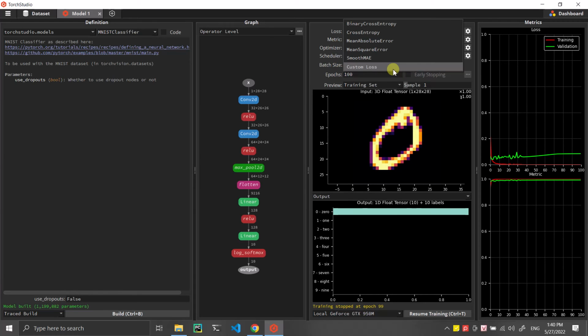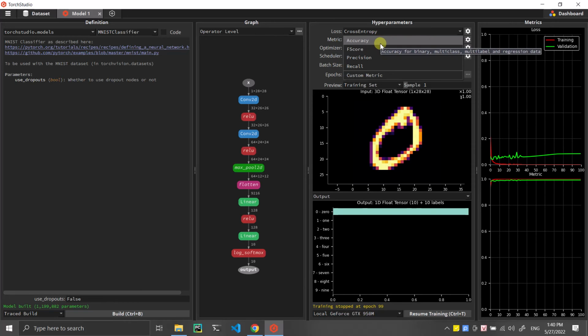For example, YOLO has three losses for multitask learning. Here we have a simple task, so we use the cross entropy. For the metric, we can use precision, recall, F1 score, accuracy, or we can customize the metric, for example F1 or F2 or another metric.